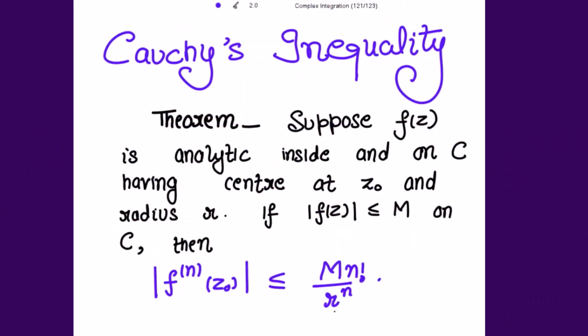Good morning, friends. This is Cauchy's Inequality Theorem, and it states that suppose function f(z) is analytic inside and on the circle C, having the center at z0 and radius r.